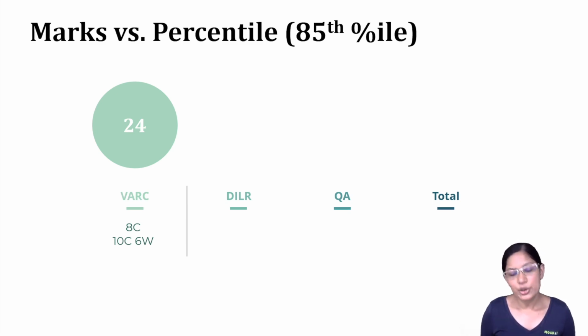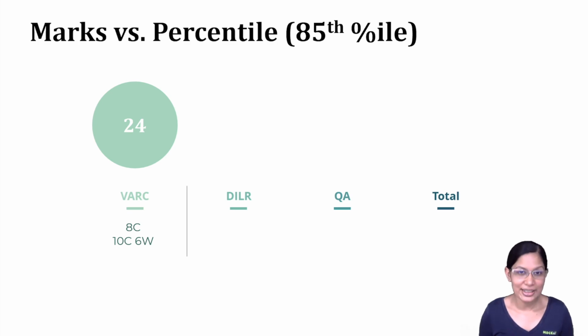Now in quant you can still get it, even in DILR you can get it, but there nobody finishes the section. Very few people will actually be able to finish the quant section or finish the DILR section. But there's a fair number of people that are able to finish the verbal section. And along with that, there's also a bit of subjectivity, because this is verbal, there is the examiner's interpretation, there is our interpretation. So it's likely that there'll be some errors which come up. So a better rule of thumb is you look to get at least 10 questions correct, and then you can get up to 6 MCQ questions wrong.